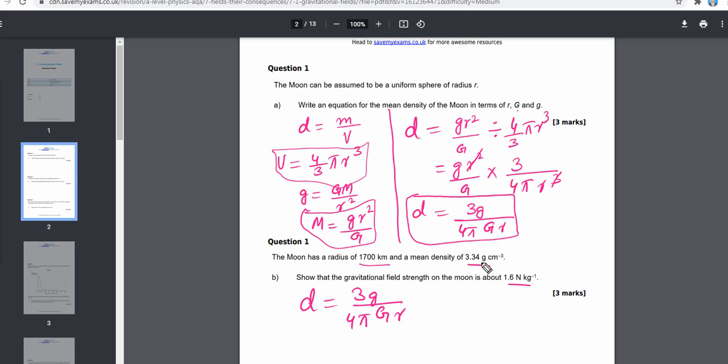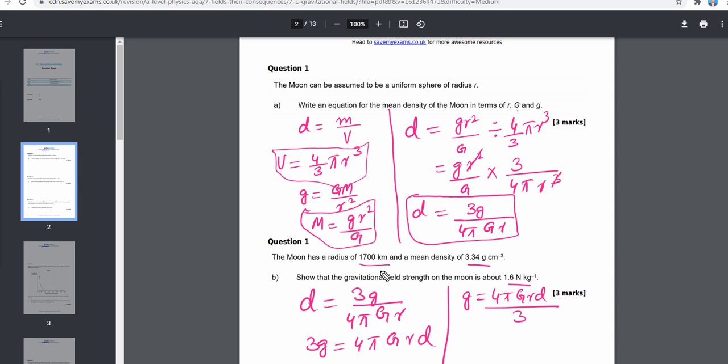I have been given r, I have been given the density, and I have to make g the subject first of all. So 3g will become equal to 4 pi G r D, and g will become equal to 4 pi G r D divided by 3.